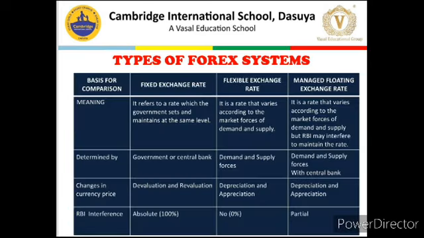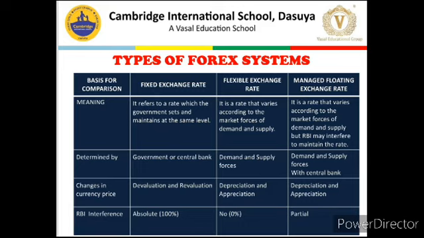Now, let us talk about different types of foreign exchange systems. I have used the word forex, which indicates foreign exchange. We talked that generally there are three types of foreign exchange systems. First, fixed or pegged exchange rate system. Second, flexible or floating exchange rate system. And third, managed floating exchange rate or dirty floating exchange rate. So, we will compare and revise all three of these.